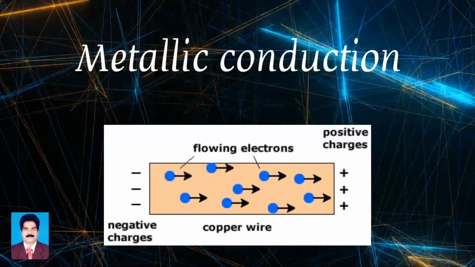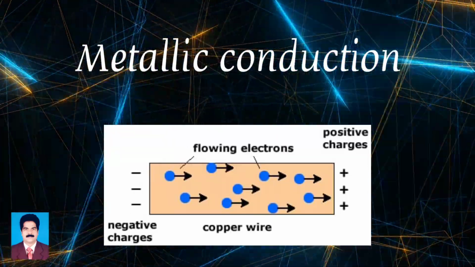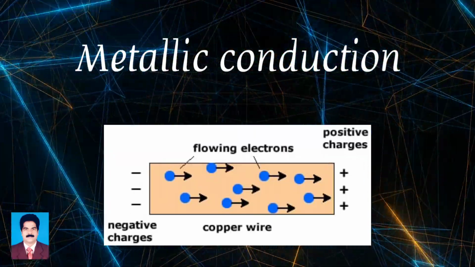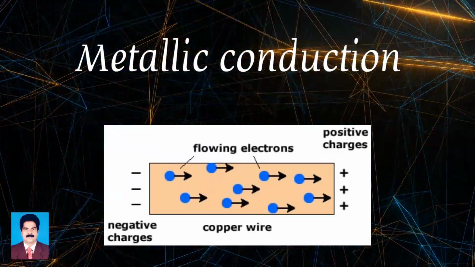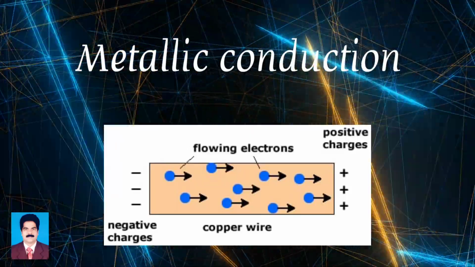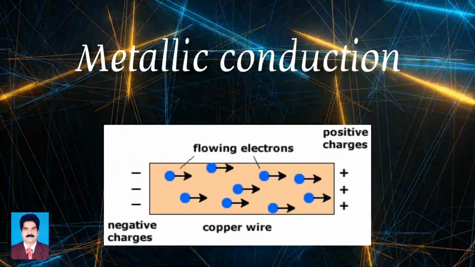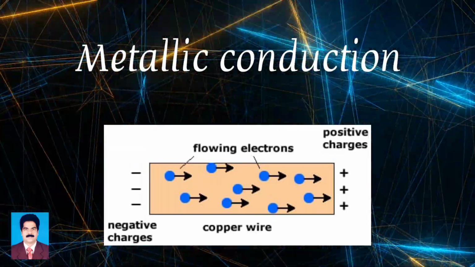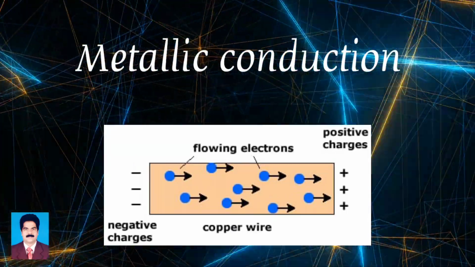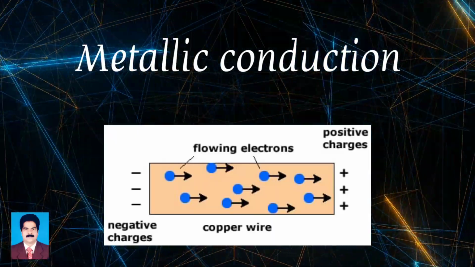The flow of electricity through a copper wire is an example of metallic conduction. Metals generally have low ionization energies because of the electrons in the outer shell. That is, valence electrons can be taken out relatively easily. This is due to the weak bonding of valence electrons in metals.